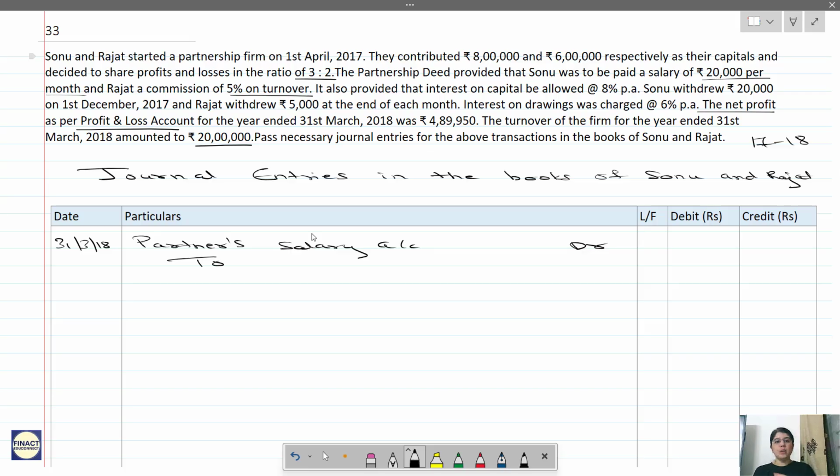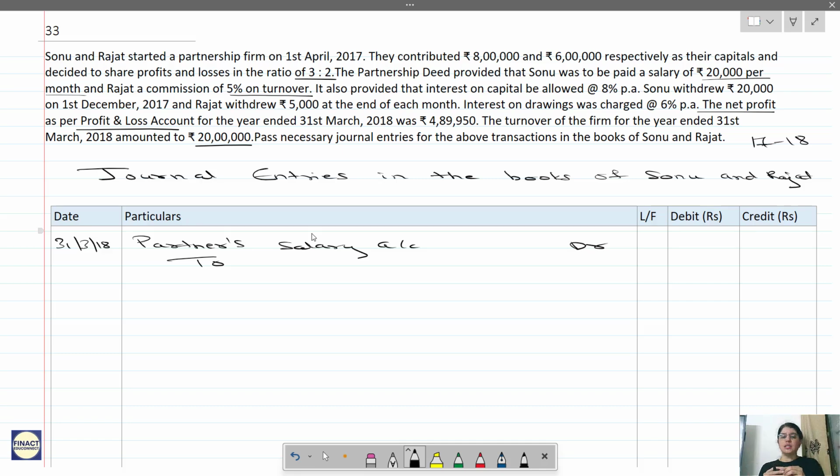Now they have not mentioned if it's a fixed capital method or fluctuating capital method. So we will assume it's a fluctuating capital method, and we will credit partner's capital account. Now which partner here? Sonu. See, you don't write partner's capital account, that's a specimen entry. Whenever you have a specific partner, you have to credit that particular partner's account. You cannot say partner's capital account.